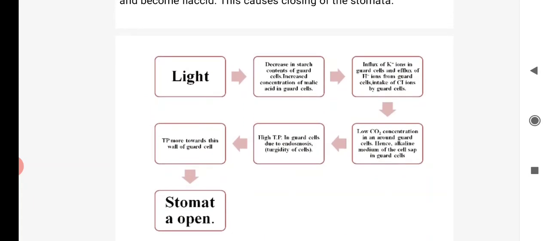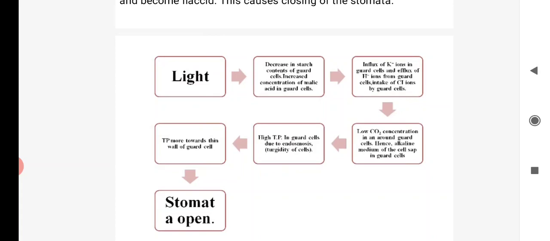Decrease in starch, okay, because starch is converted into malic acid. Increase in the concentration of malic acid, then influx of K plus ion, outflux of H plus ion and Cl ion intake. Due to that potassium malate is formed. Due to that, endosmosis will take place. How does endosmosis take place? Because the starch becomes hydrolyzed.